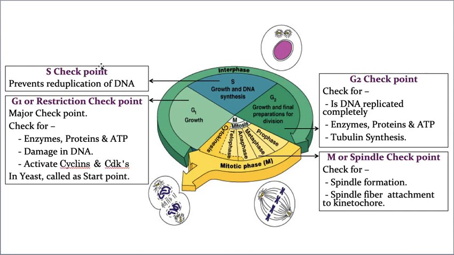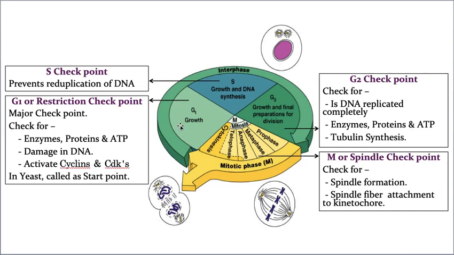Now the next one is the S checkpoint. I don't know why proper priority is not given to the S checkpoint. Scientists, cell biologists take only three checkpoints: G1, G2, and M checkpoint. Many textbooks do not even mention the S checkpoint, but still the S checkpoint prevents the reduplication of the DNA.